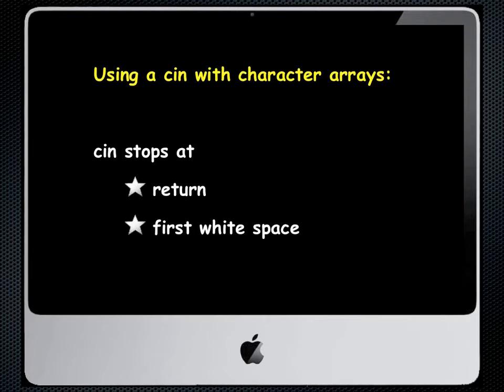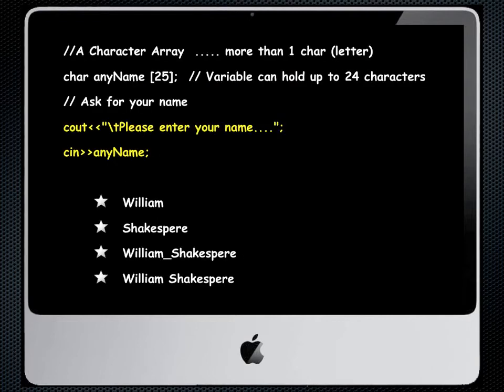Now there are some special rules about using cin statements with character arrays. When you have a cin statement, the cin statement will stop either when it sees a return or at the first white or blank space it sees when you enter a character array. Well, let's explain this a little more carefully.